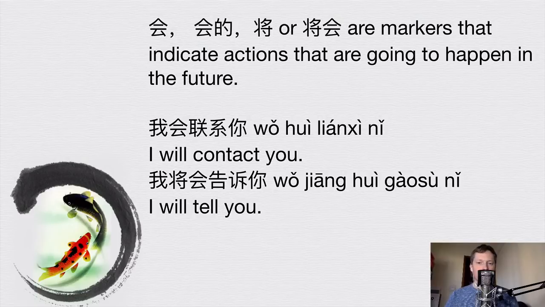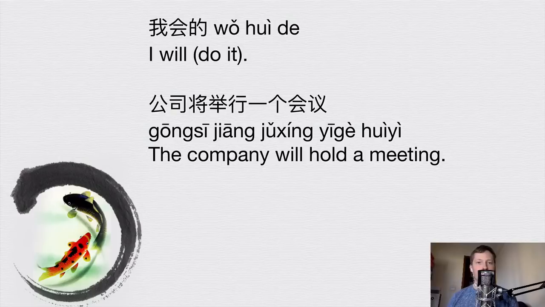For example, 我会联系你. I will contact you. And in this sentence, 会 is basically indicating the future tense. 我会联系你 has a grammatical marker character. And also, 我将会告诉你. 将会 is effectively the same thing. It's indicating that something is going to happen in the future. 我将会告诉你. Also, 我会的 means I will do it. Sometimes 会 is used with 的, especially with an article. So 我会的 means I will do it.